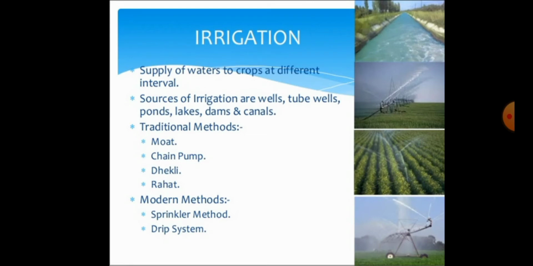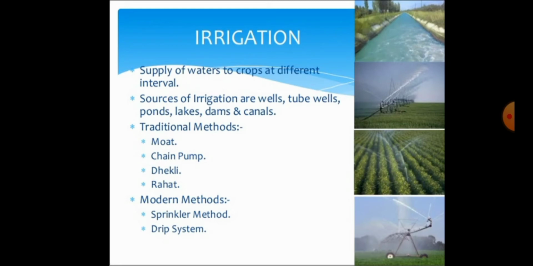Because all living organisms need water to survive, and water is a very important thing for proper growth and development of all living organisms.